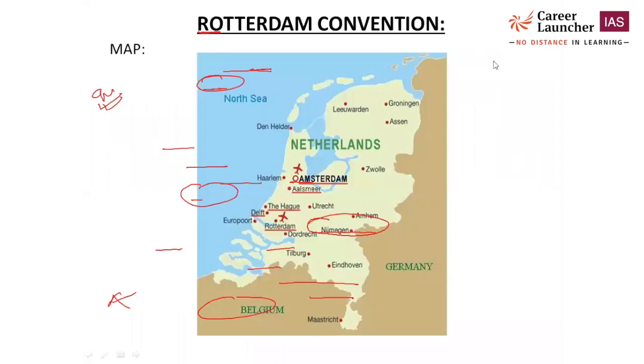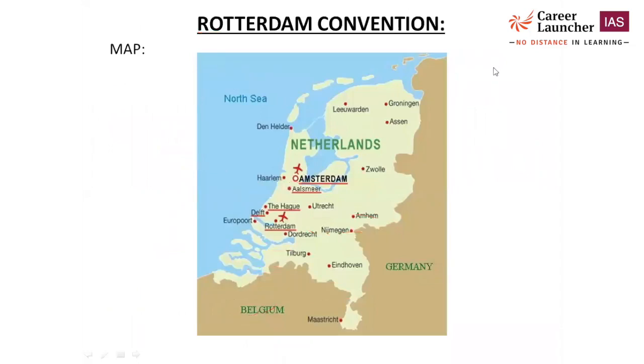And the third one here is called the Rotterdam Convention. Do you know where Rotterdam is located? Rotterdam is located in the Netherlands. So Rotterdam is located here. This is the location of Rotterdam. And Germany, Belgium, the North Sea here. Rotterdam, you see, borders which water body? The North Sea. Okay, Netherlands. So location is very important.